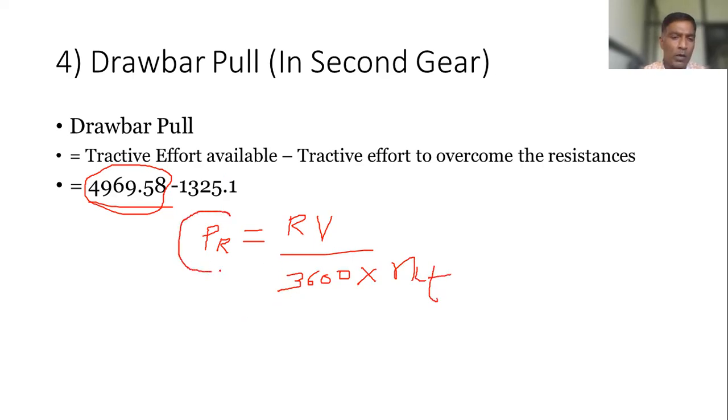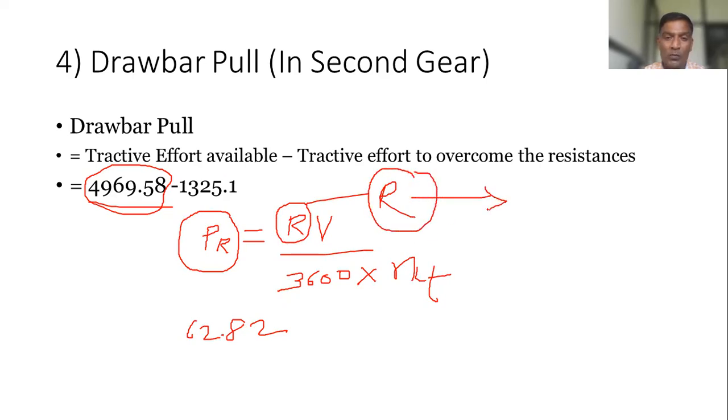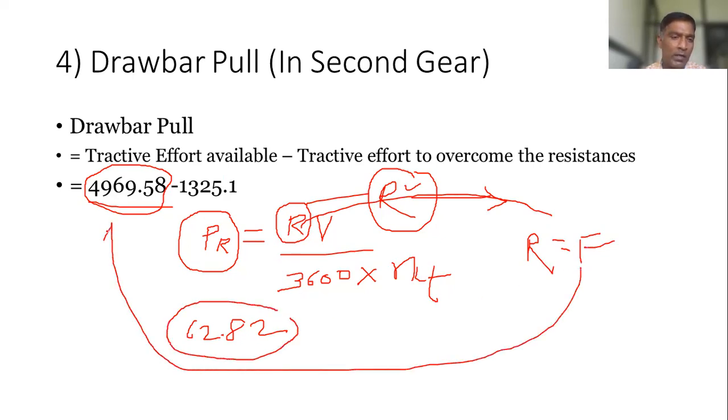Now this value we have written. Then this R is nothing but the total resistance. And to overcome that total resistance, how much force or tractive effort is required? It should be equal to this R. So that's why we can consider this R is equal to F based on this power, and here it is